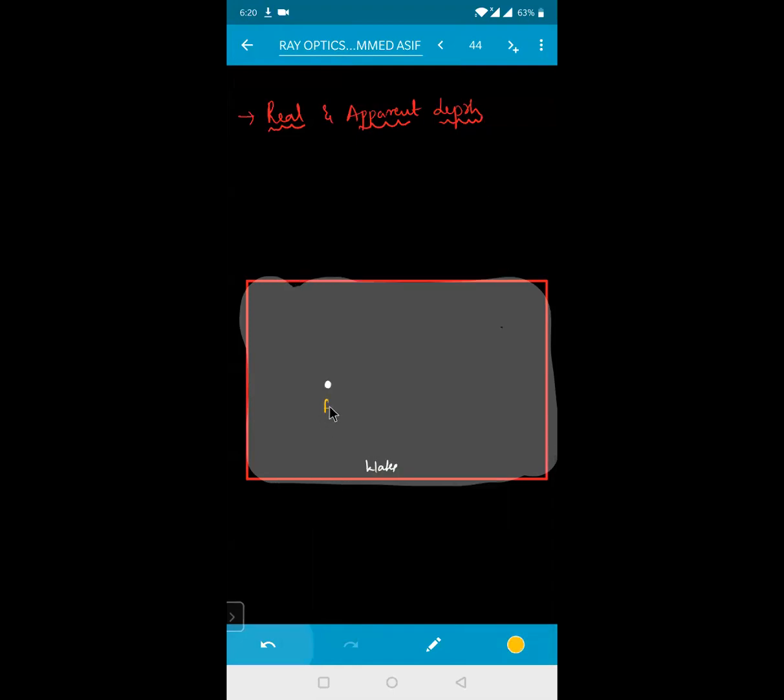This is, say, for example, the position of your fish. So this fish is at a position, say, for example, A. And this is, say, for example, some O. And somewhere here is your bird. This is, say, for example, B. That is nothing but equal to your bird.